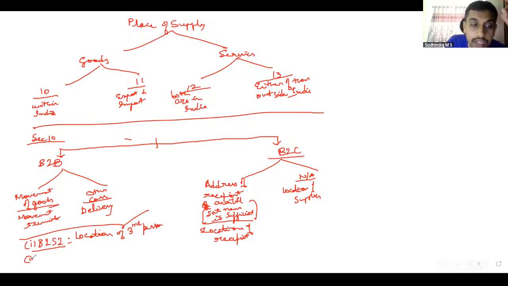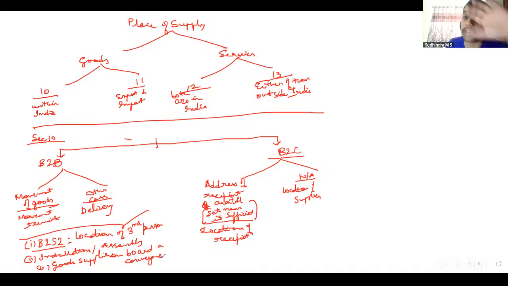Whereas if it is supply involving installation or assembly, place where such installation or assembly is done. Whereas in case of goods supplied on board a conveyance, then location where such goods were taken on board the conveyance. Right? These are the main discussions that we have in relation to goods.